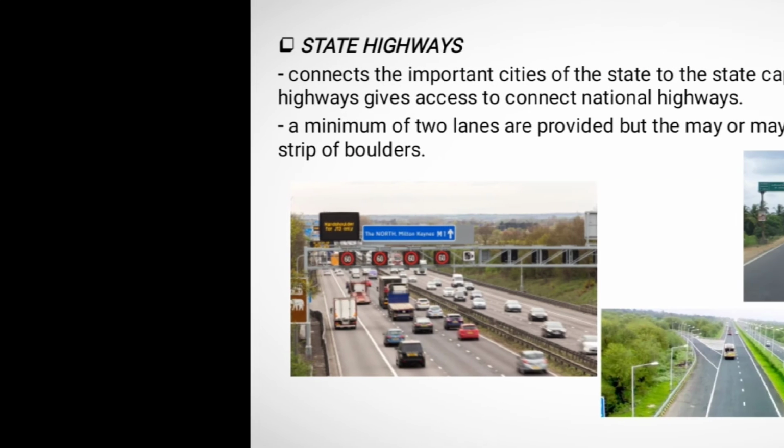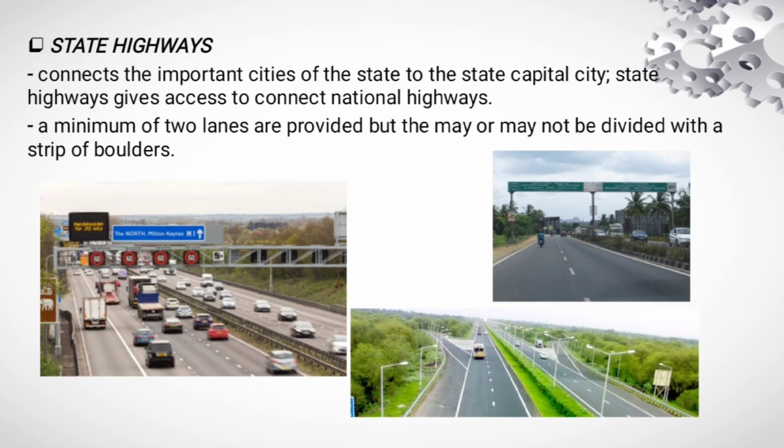Next is state highways. State highways connect the important cities of the state to the state capital city. State highways give access to connect to national highways. They are also connected to the state highways of the neighboring states. A minimum of 2 lanes are provided, but they may or may not be divided with a strip of boulders.